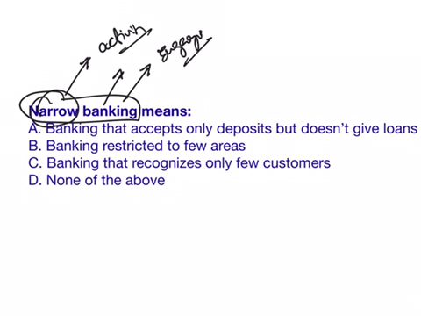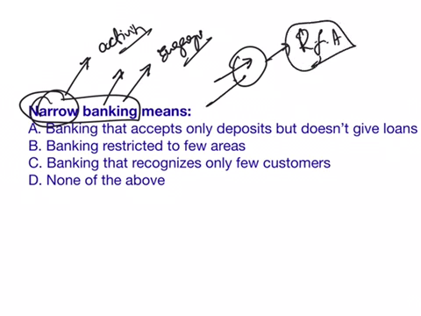The bank will place the funds it receives under risk-free assets. That means they will use the funds they get in the form of deposits and lend or invest them only in risk-free assets. That is known as narrow banking.